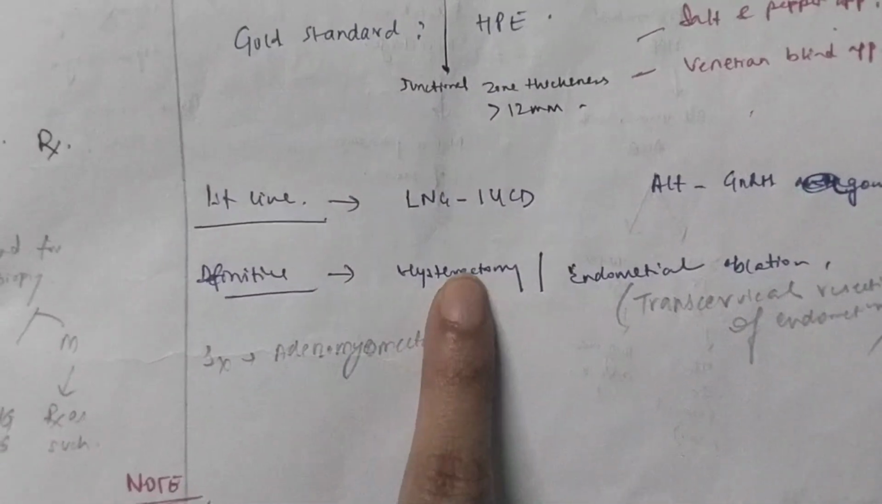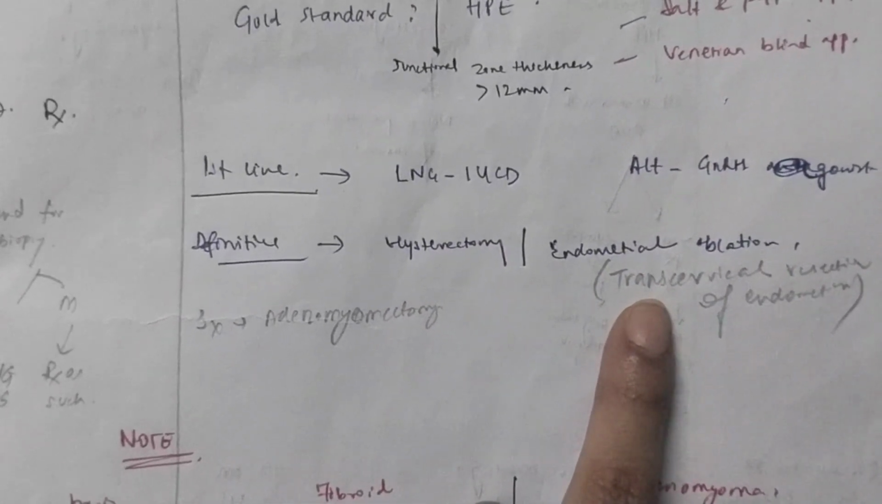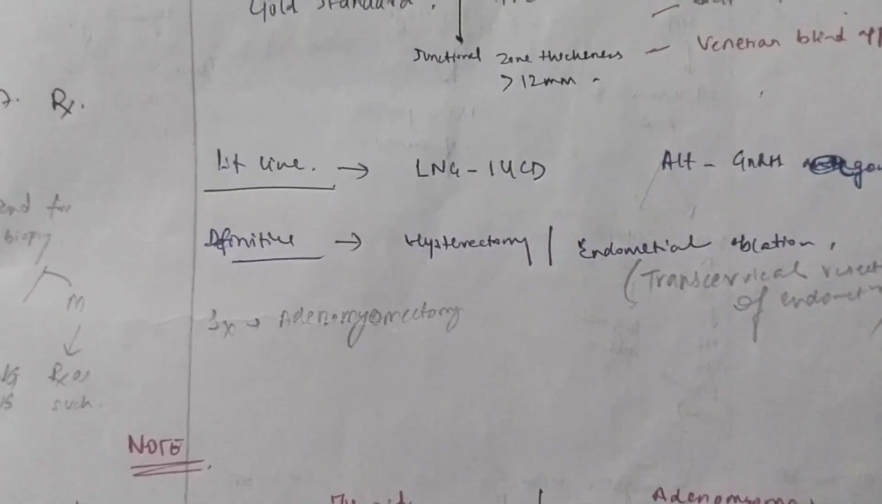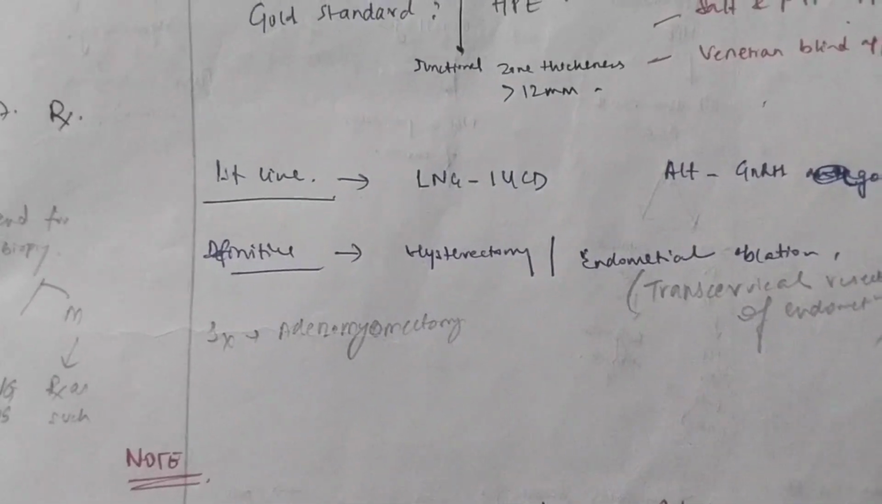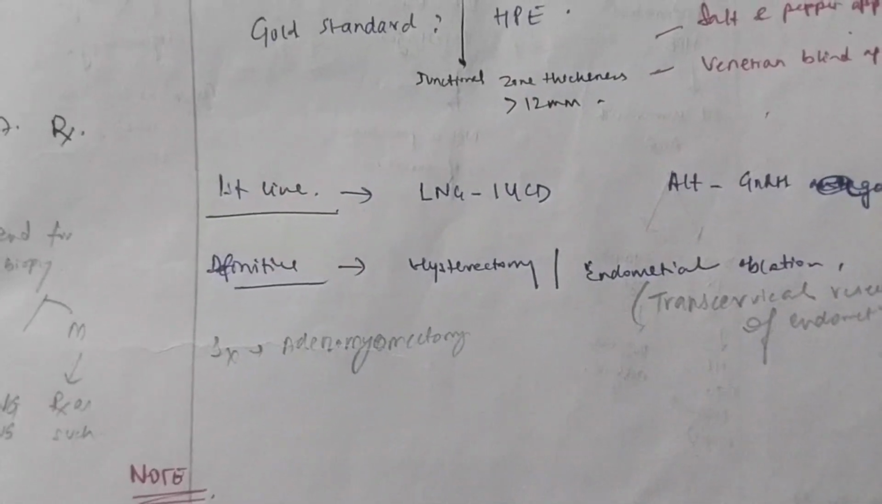You can just do a hysterectomy, that means remove the uterus, or you can also do transcervical resection of the endometrium. This is basically an ablative procedure of the endometrium. Now, if the woman desires fertility in future, then you first start with LNG IUS. If that fails, then you can go for GnRH agonists.